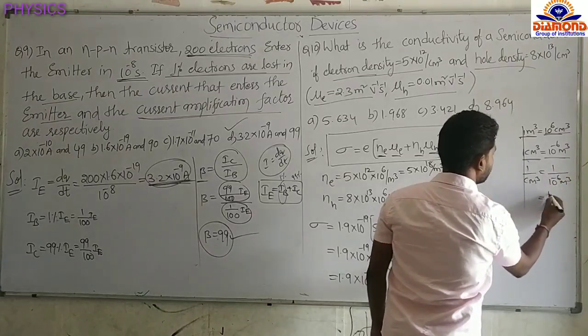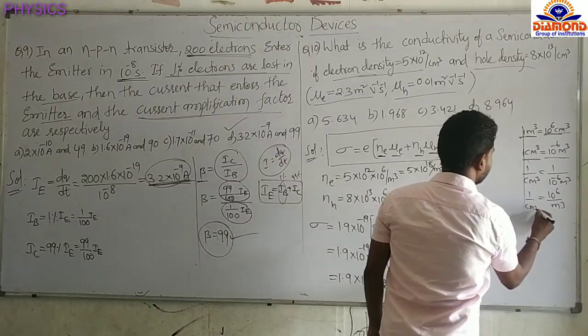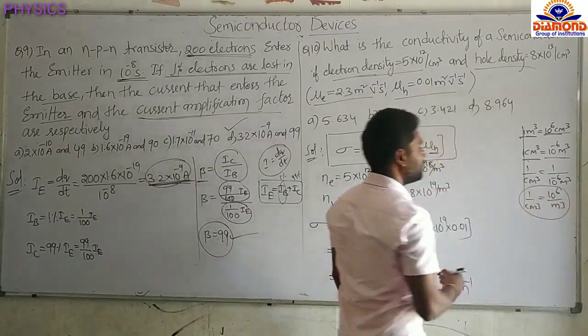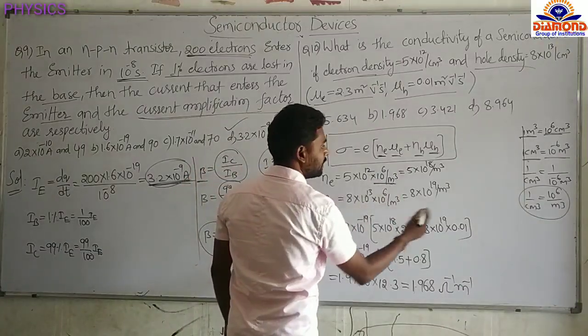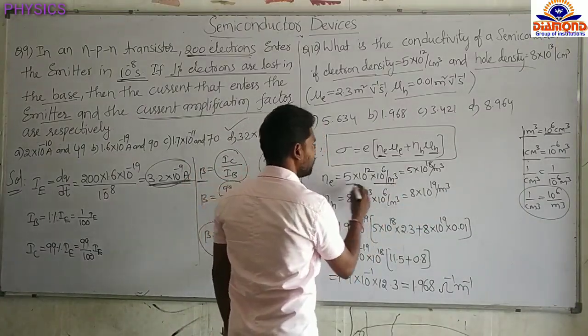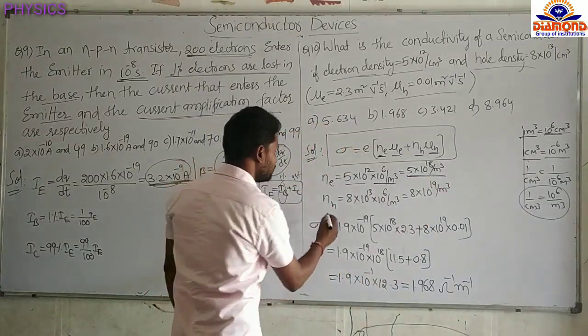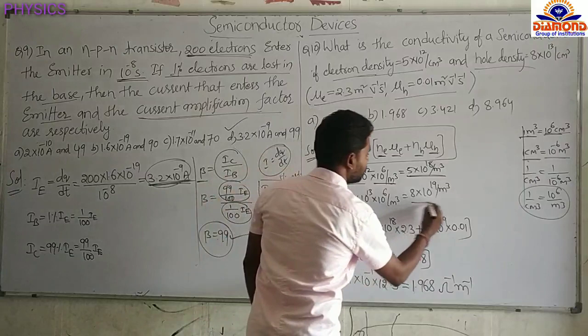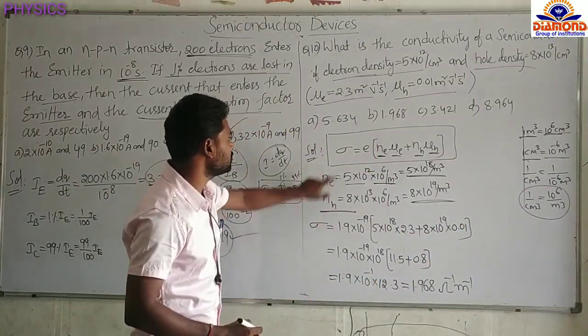Now they gave the electron density Ne equals 5 into 10 power 12 per centimeter cube. 10 power minus 6 stands upside, 10 power 6 by meter cube. That means per centimeter cube we can write it as 10 power 6 per meter cube. Simplify, we will get 5 into 10 power 18 per meter cube. Same way, simplify the density of the hole also, we will get 8 into 10 power 19 per meter cube. Substitute these values in the formula.